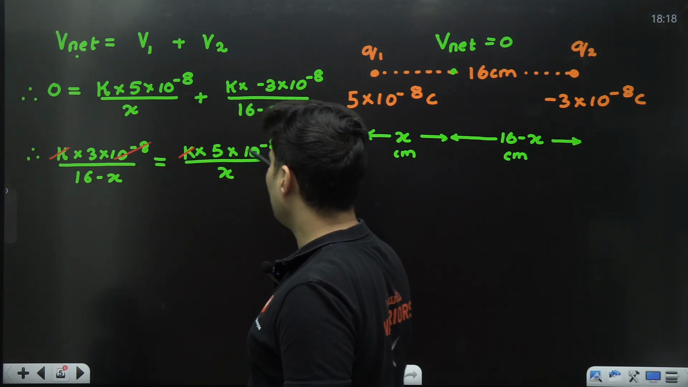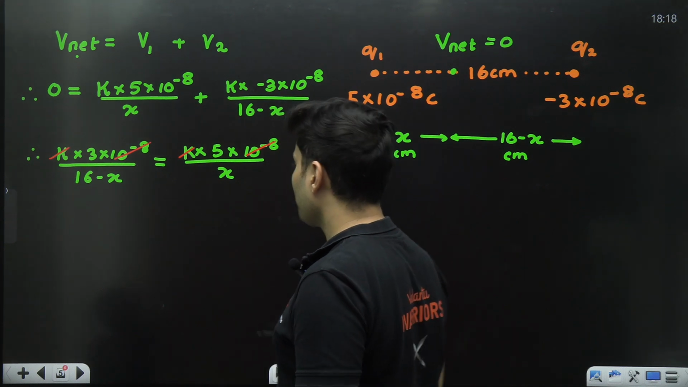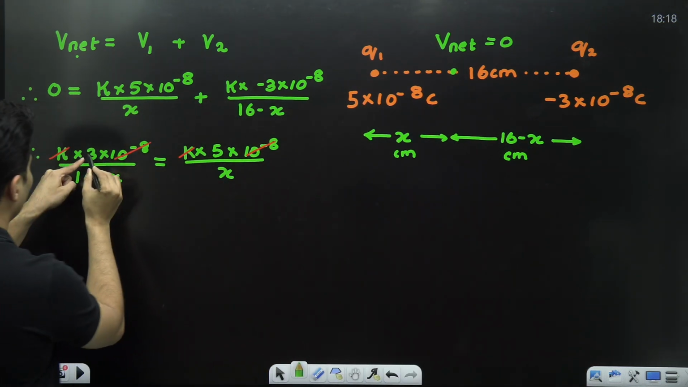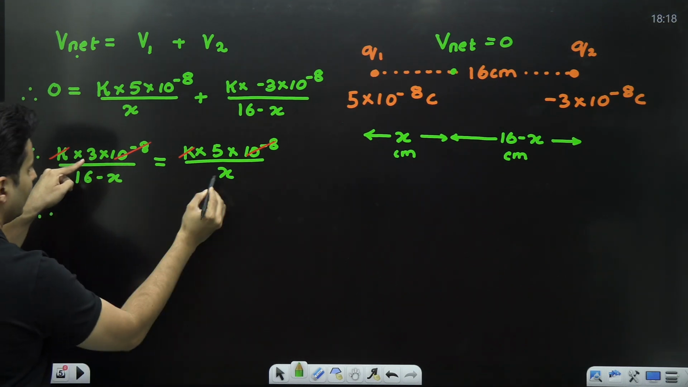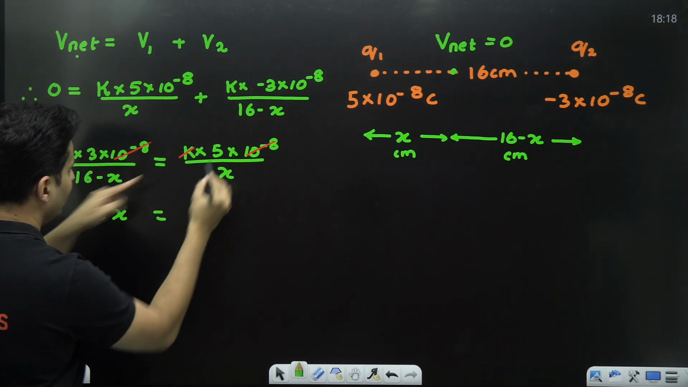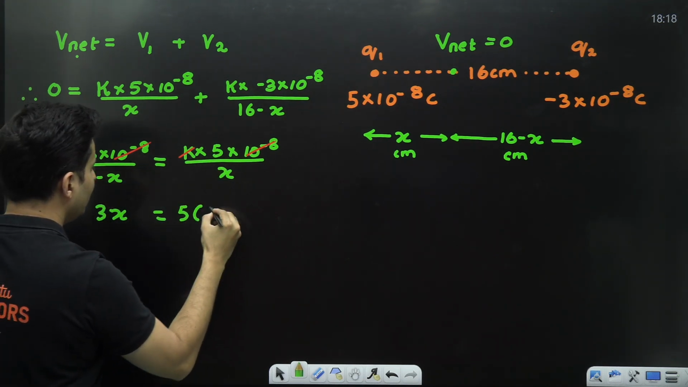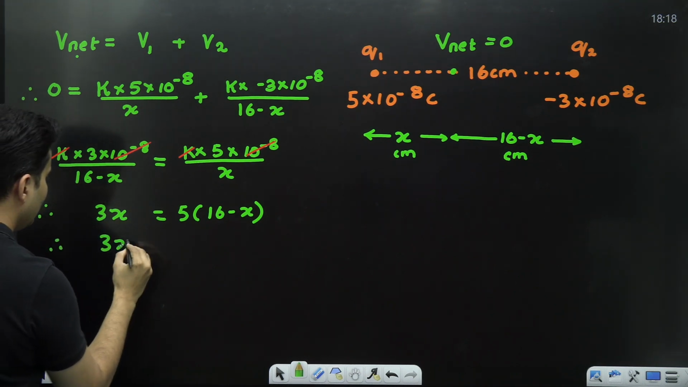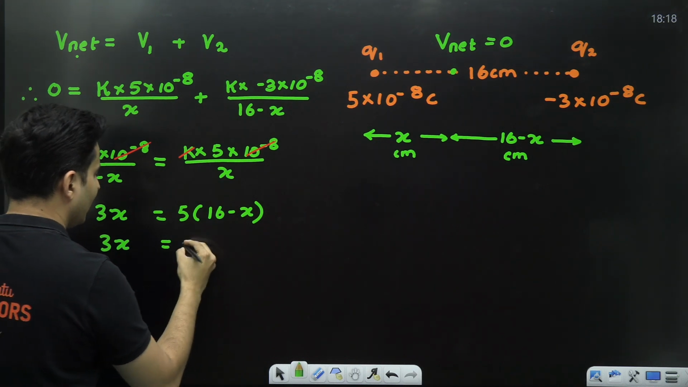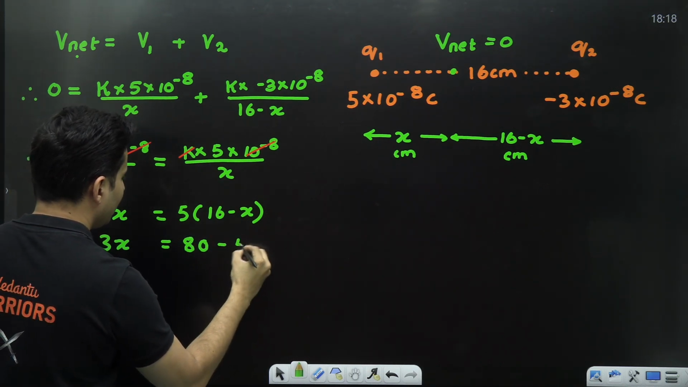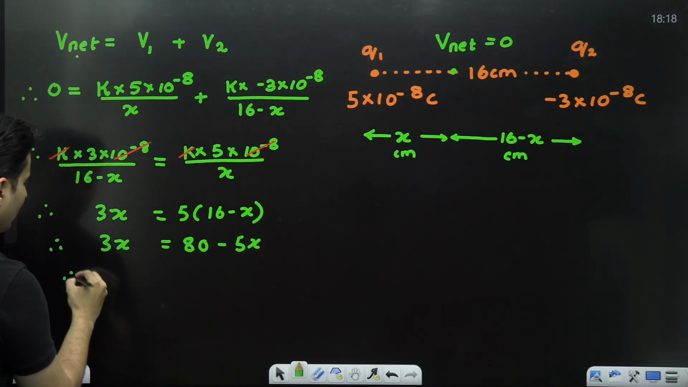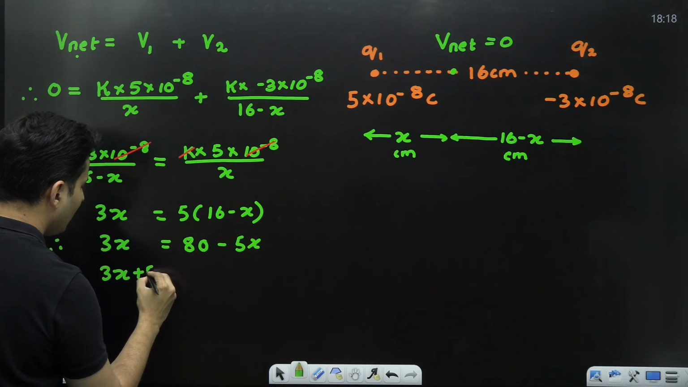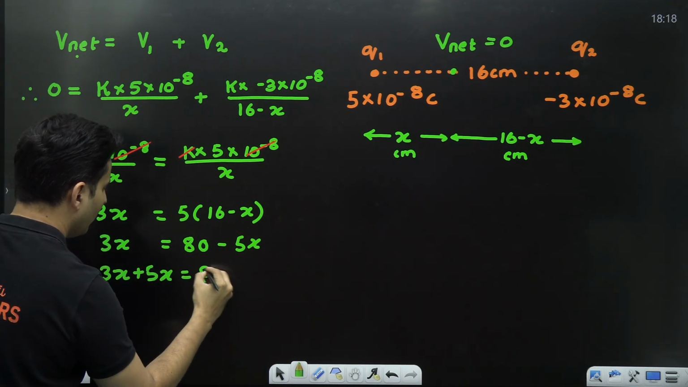I'm cancelling 10 to the power minus 8. Okay. So now the next step will be, after cancellation, cross multiply. 3 multiplied by x is equal to 5 multiplied by 16 minus x. Now rearrange it slightly better. 16 5s are 80, so this is 80 minus 5x. Take it over here. 3x plus 5x is equal to 80.